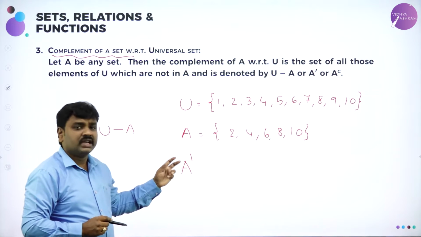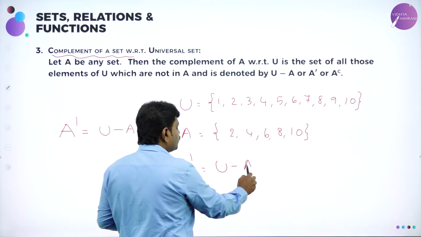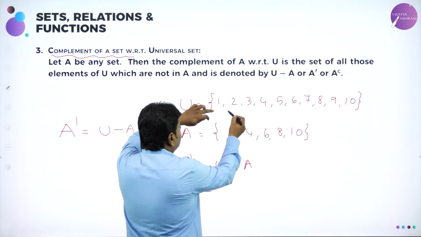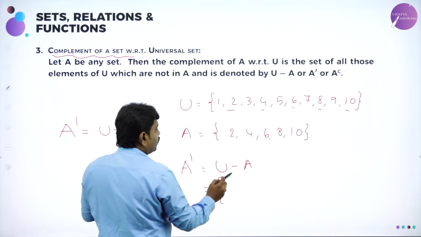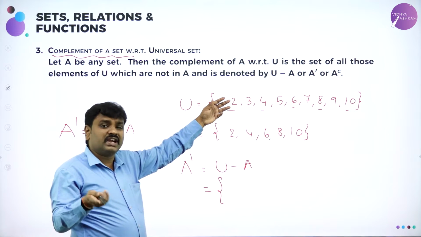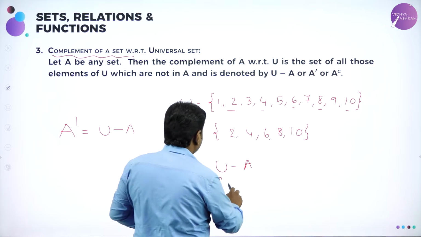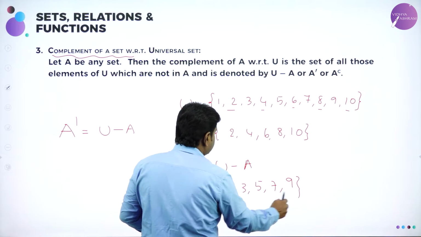If I ask you to find A complement, simple, it is U minus A, means from universal remove the values of A. What are the values of A? 2 is there, 4, 6, 8, 10, remove them. U minus A means remove the elements of A from U and write the remaining elements of U. So when I remove all the even numbers, what is left out? 1, 3, 5, 7, 9. These are the elements left out in U.